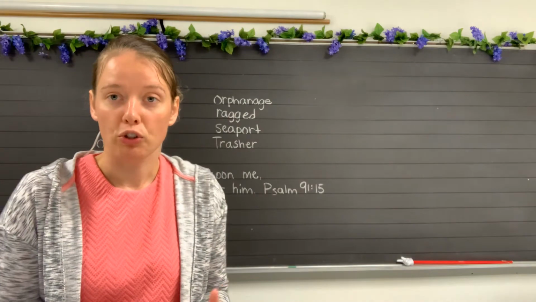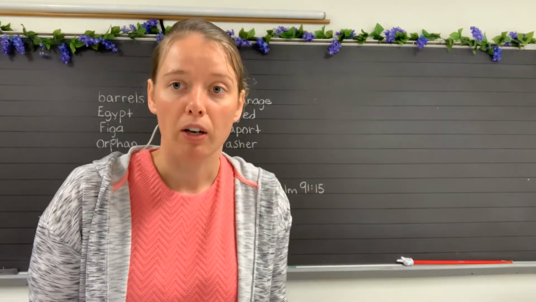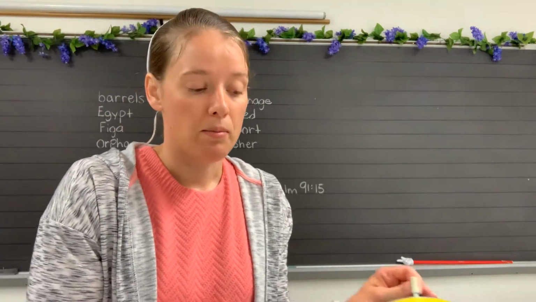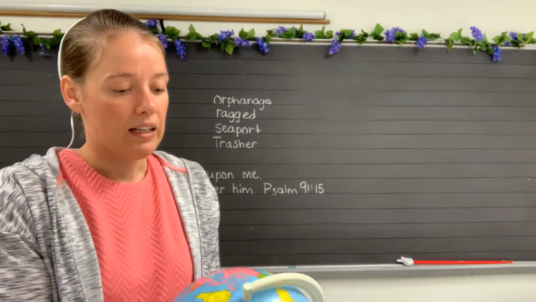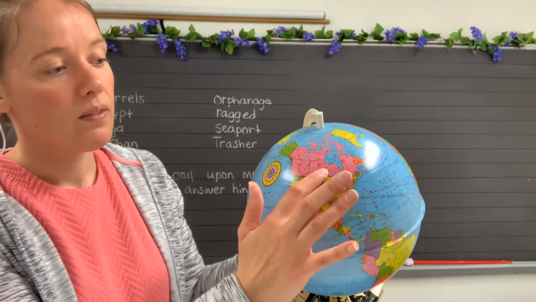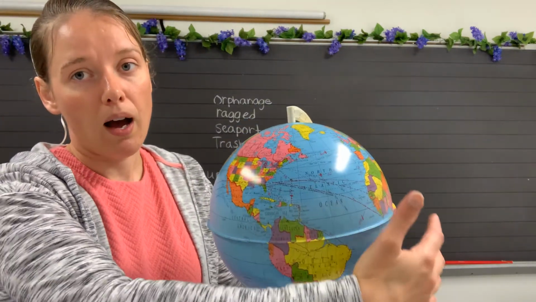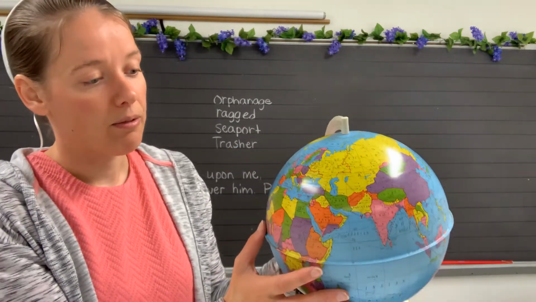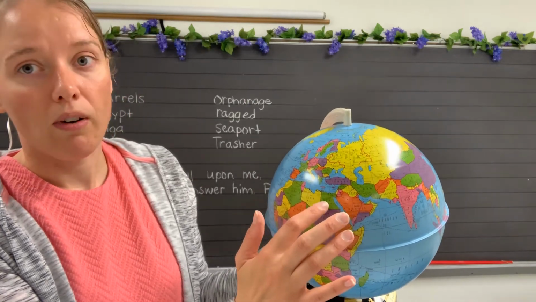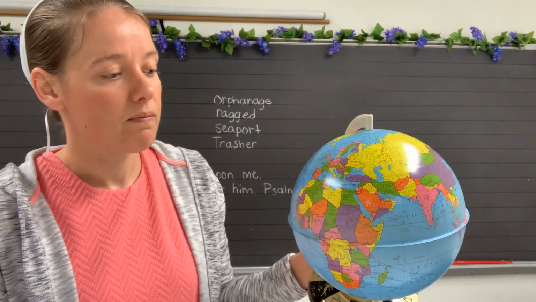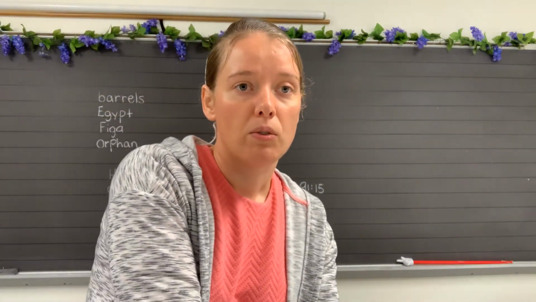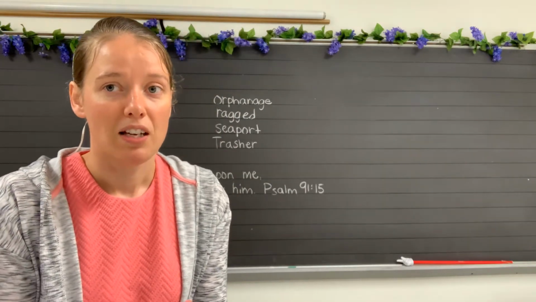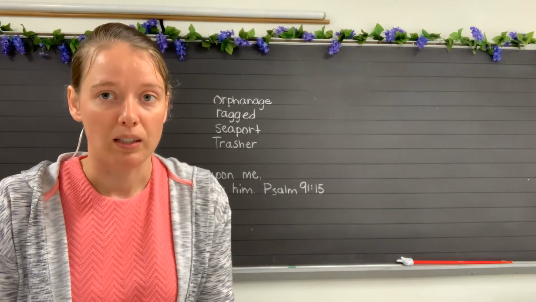Which word names a country? Now you've had lessons about countries and how they should be capitalized in recent language arts lessons. So Egypt is a country, and we live here in North America, and Egypt is pretty much on the opposite side of the world from where we are. It's in the continent of Africa, and this green section right here is where Egypt is. Egypt is also where baby Moses was on the Nile River. So some Bible stories have happened in Egypt also.